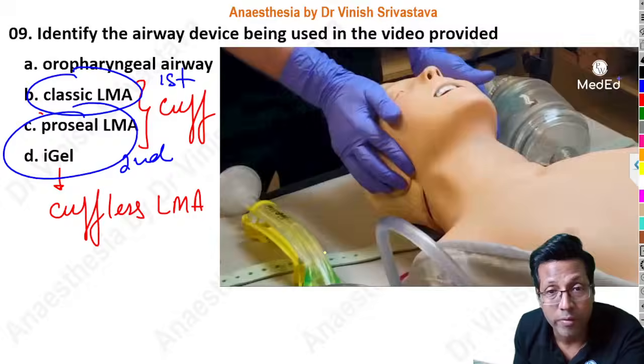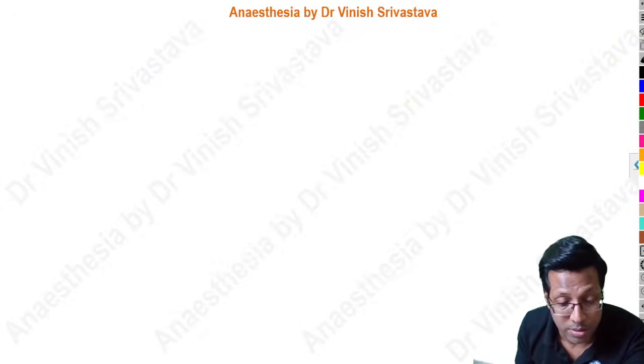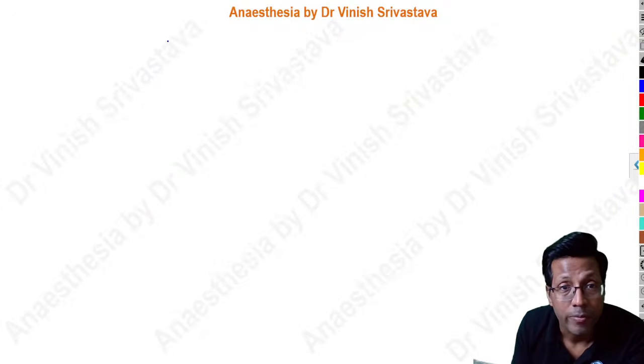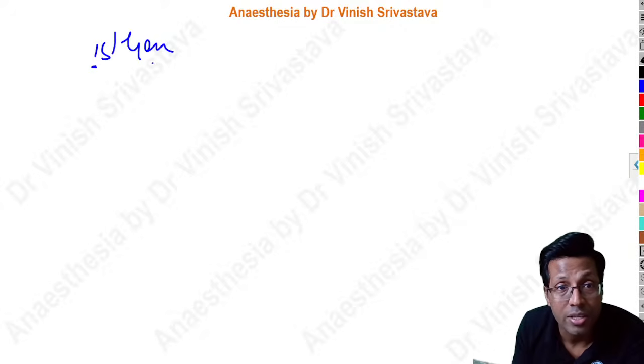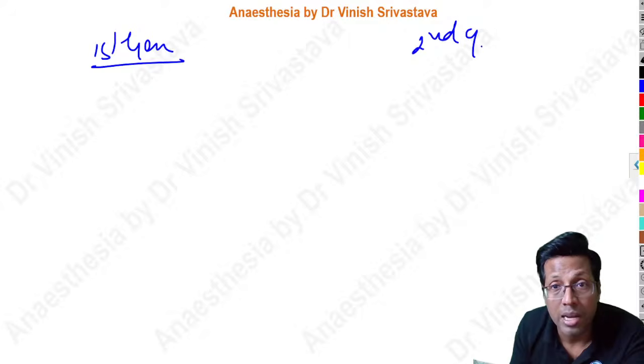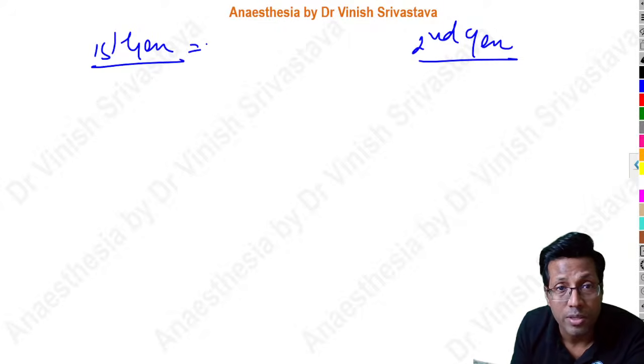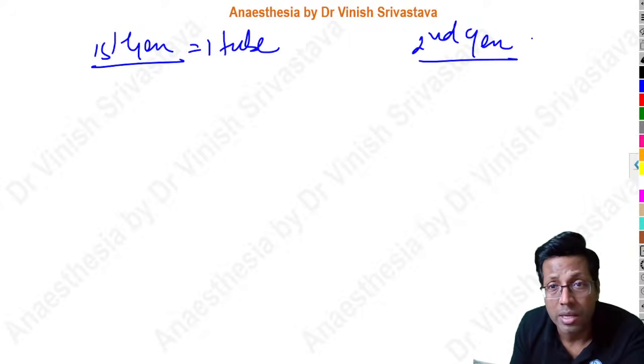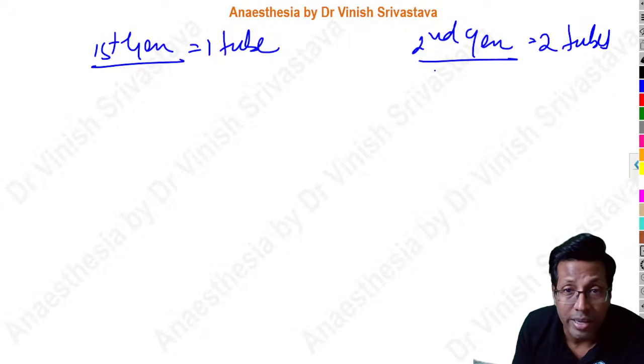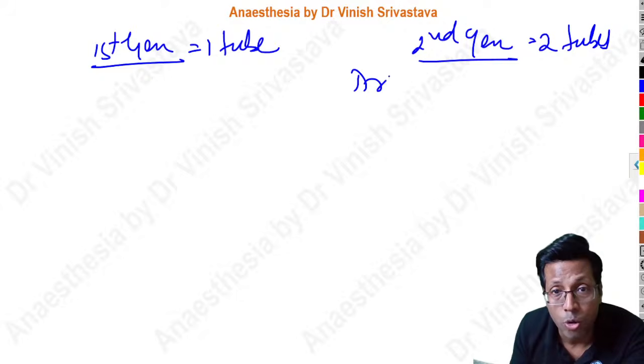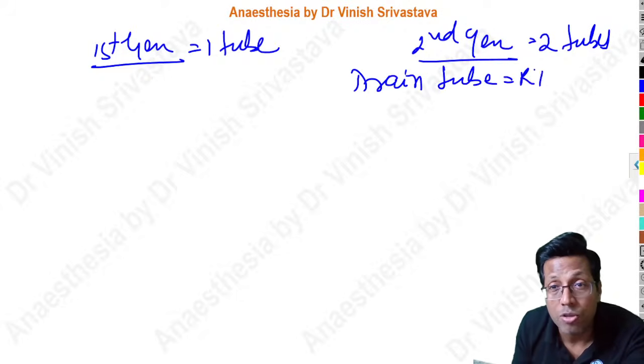So when we speak of the LMAs, all of you know the classification that there are two types. We have a first generation LMA and a second generation LMA. The second generation LMA has two tubes. First generation just has one tube. The advantage is that in second generation LMA, because of the second tube, which is a drain tube, I can insert a Ryle's tube in the stomach, from where I can do a suction.